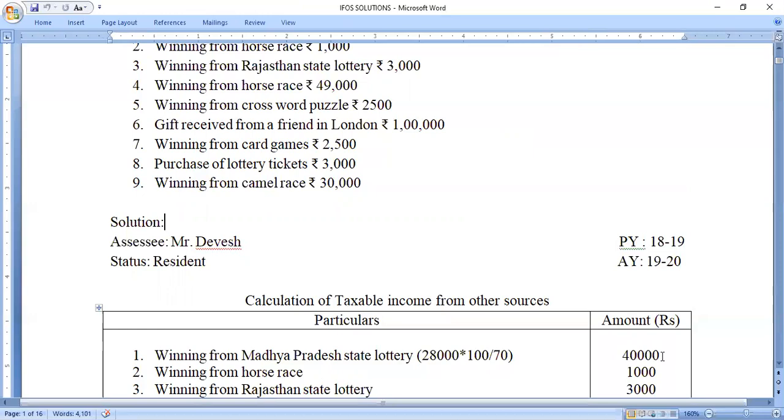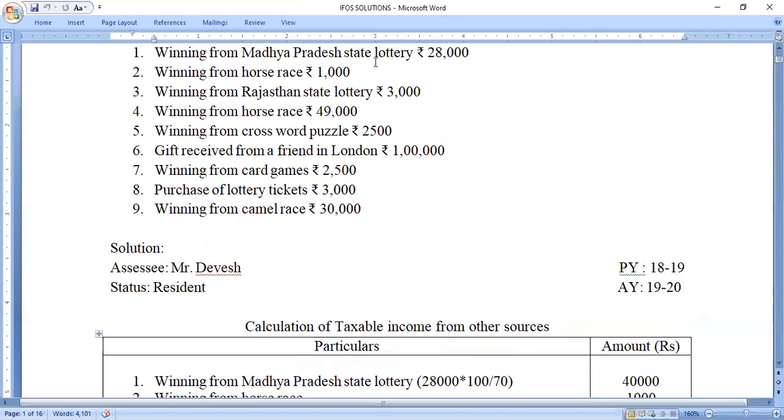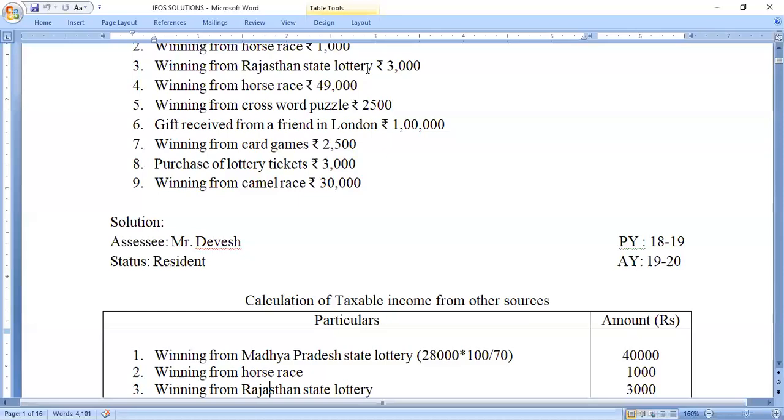Second one, winning from horse race rupees 1,000. So it is less than 10,000 rupees. So we are not doing any gross up. It is assumed that it's a gross up amount. So we have taken directly 1,000 under the head income from other sources because it is not exceeding the limit of rupees 10,000.